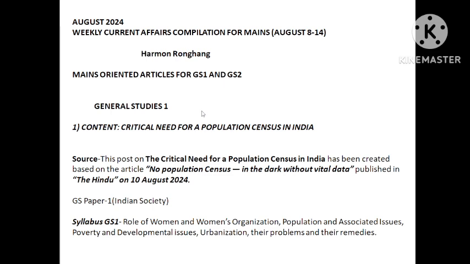What is the critical need? Because everything the government does, all the schemes that the government brings, will be based on the data from the census only. So 2011 is already a very long time ago. Whatever government schemes are brought using that data will not be fit for the present time. The data is already very old. It is not fit for the present scenario. So the data collection has to be done now. There is a critical need. That is what the article is saying here.